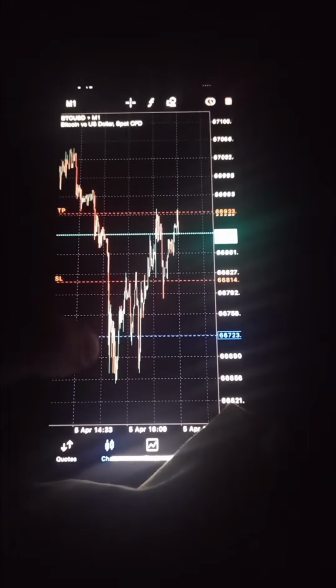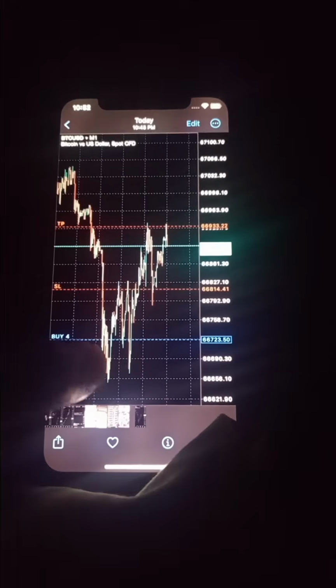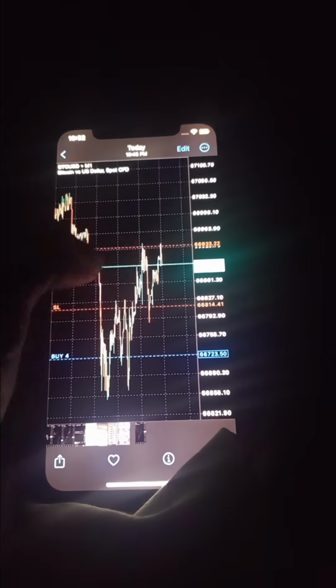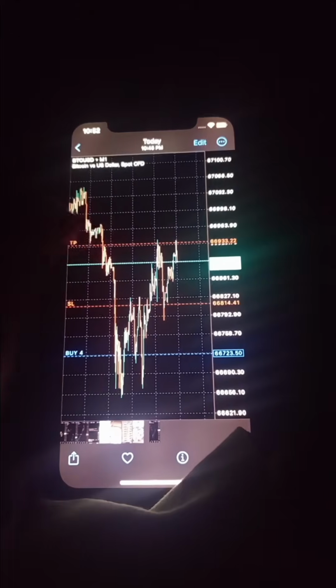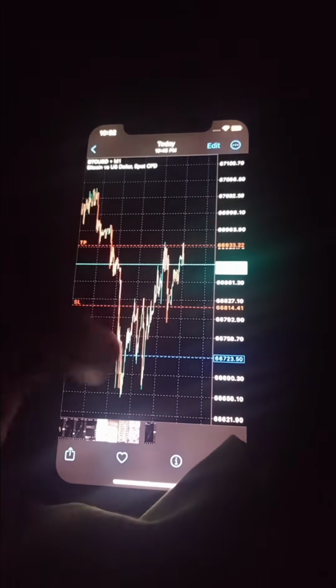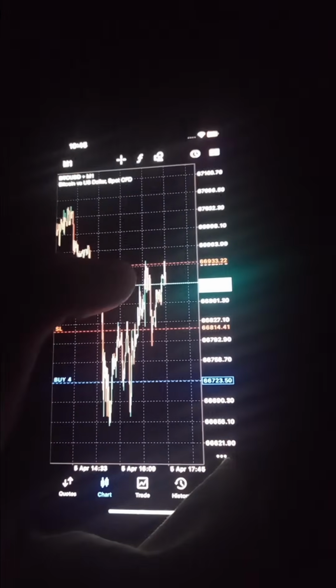And this is it. As you can see, this is what happened. My previous stop loss is right here, and then the buy order got hit. It moves up to that point. Previously my take profit was right here, so it didn't hit. After it pulled back, I moved my stop loss right there, so I have a guaranteed profit. Then the take profit is just here, the previous liquidity.